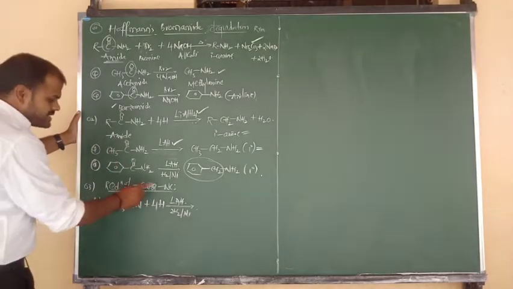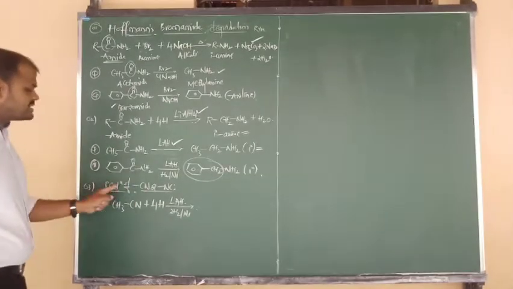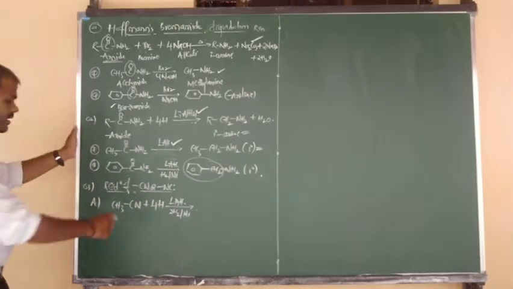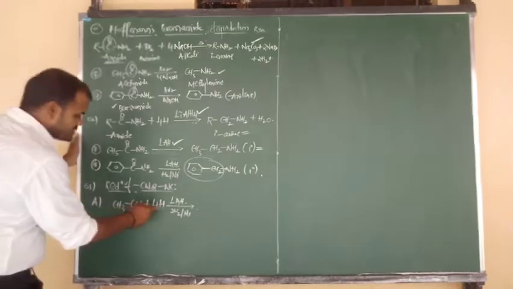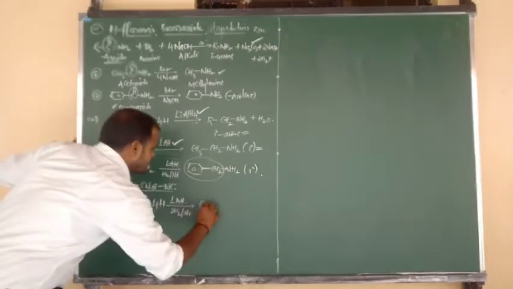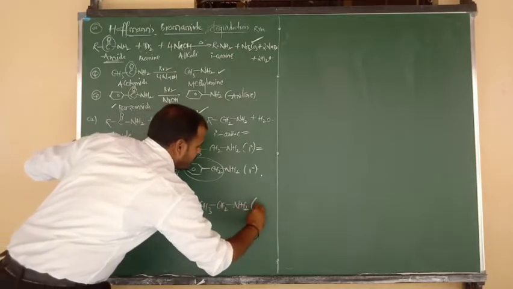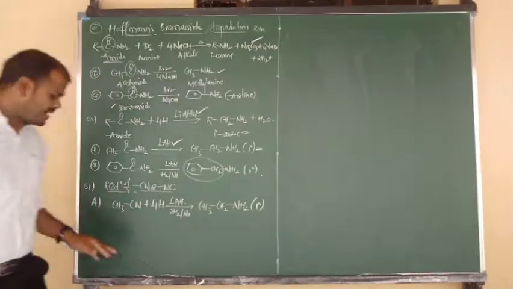Okay. Cyanides upon reduction always give primary amine. Be fixed in your mind. Cyanides upon reduction give primary amine, and isocyanides upon reduction give secondary amine. So CH3CN, methyl cyanide, upon reduction: 2 hydrogen given to C, 2 hydrogen given to N. So the answer is nothing but CH3CH2NH2. We can say primary amine. So methyl cyanide upon reduction gives ethylamine.